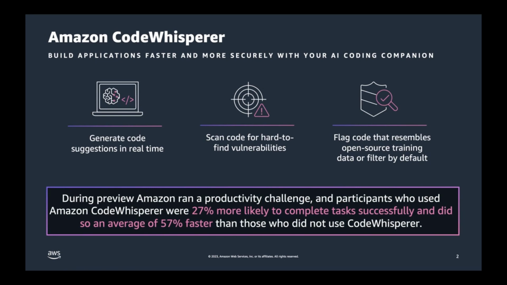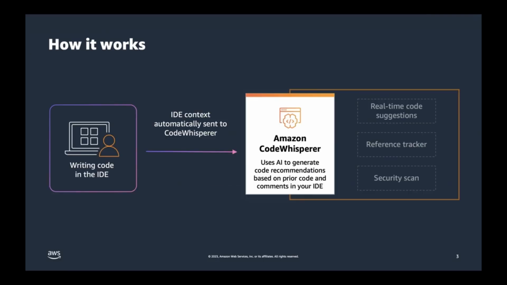Now that we talked about Amazon CodeWhisperer, let's talk about how it exactly works. CodeWhisperer works right from the developer's IDE. Developers can download and install the AWS Toolkit IDE extension and start coding. As you write code in your IDE, CodeWhisperer automatically analyzes your code and comments. CodeWhisperer understands comments written in natural language, for example in English, and can generate multiple code suggestions in real time. The service suggests entire functions and logical blocks of code, often up to about 10 to 15 lines of code directly in the IDE code editor.